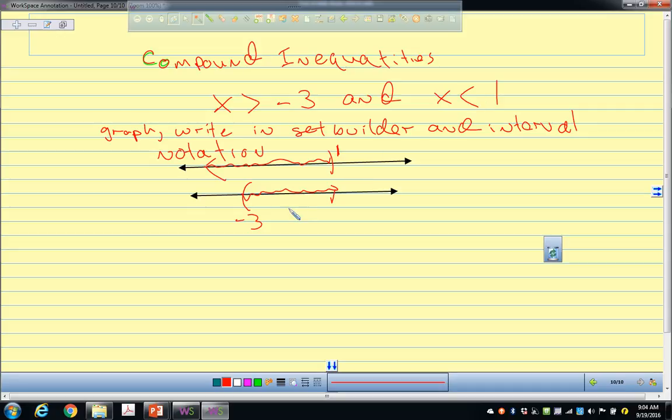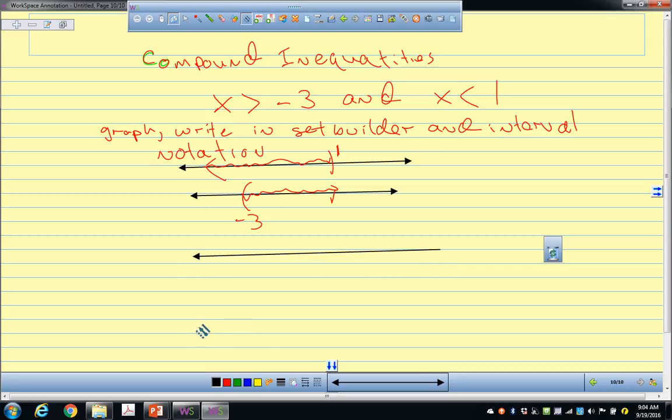Where do those two things overlap? If x is less than 1 and x is greater than negative 3, how could I graph the overlap of those two things on a number line? Go ahead, Kate. Bracket on both sides. Perfect, okay, 1 and negative 3, and then a line in between, right? This is your solution graph, right?